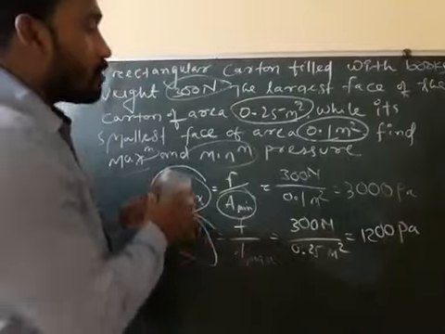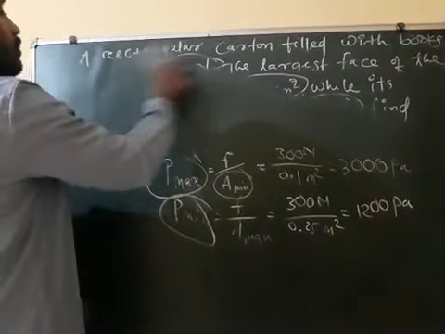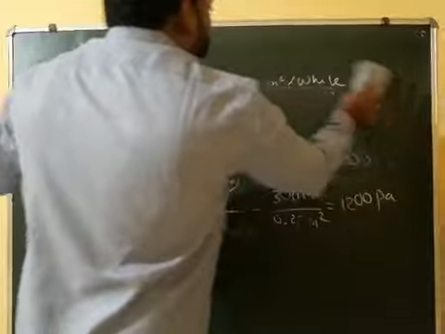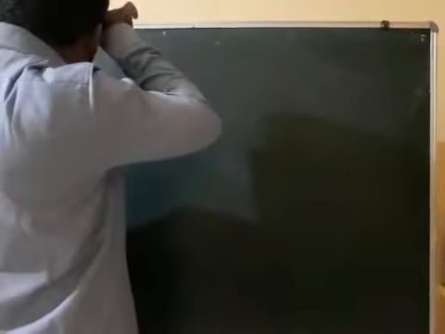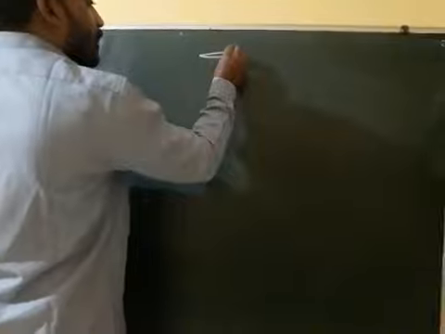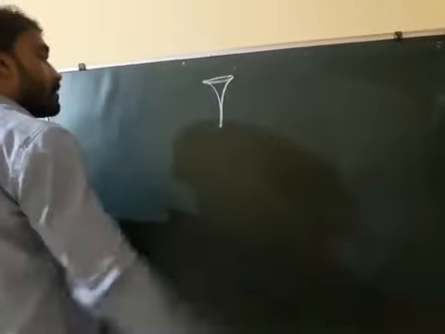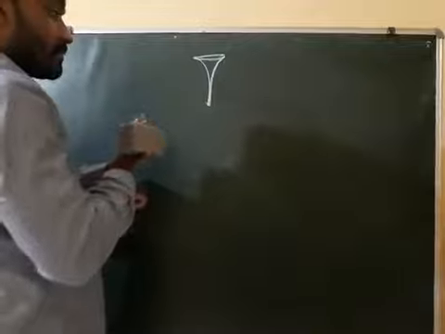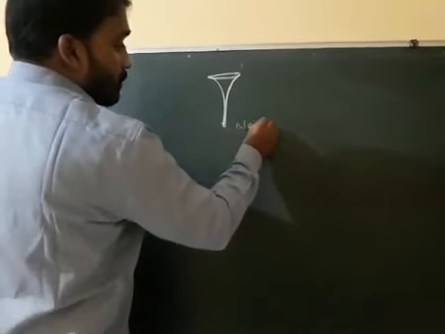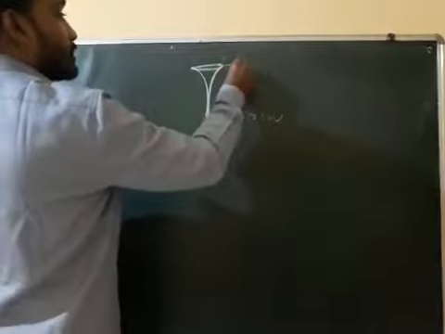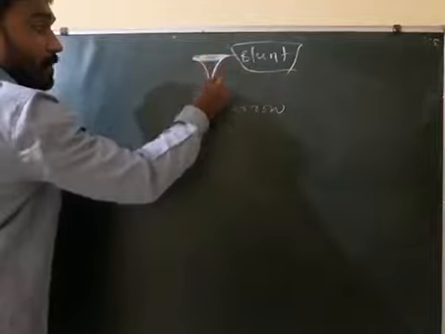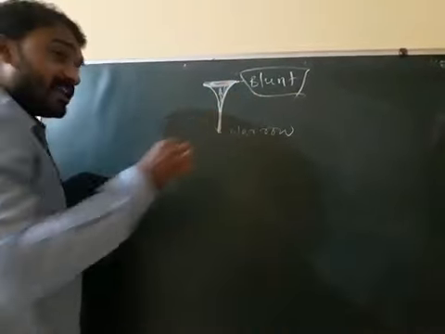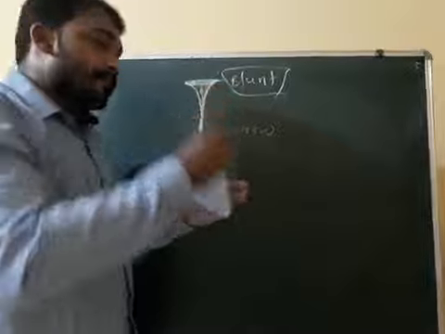Increasing pressure. How can we increase pressure? You have seen a nail. You know a nail, we use it at home. In a nail, this part is the narrow part, whereas this is the blunt part. We hammer the blunt part so that the nail can penetrate and drive into the wall.